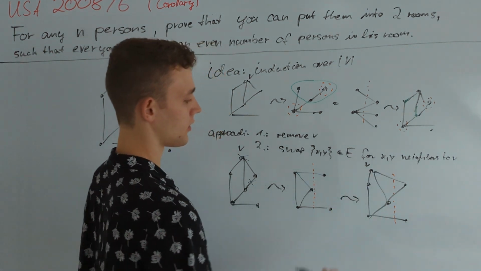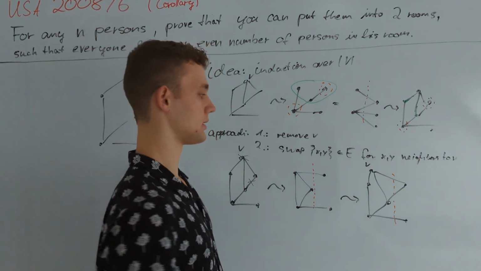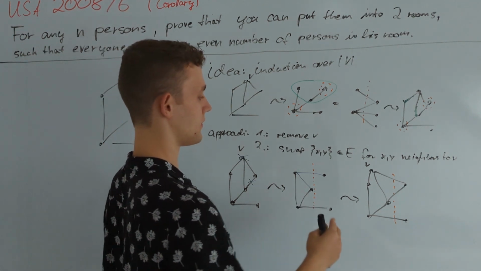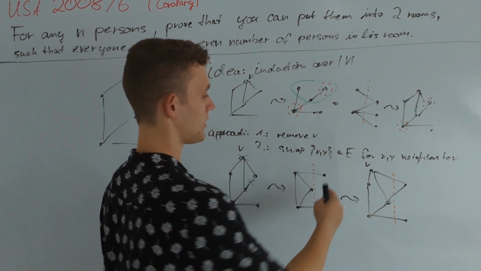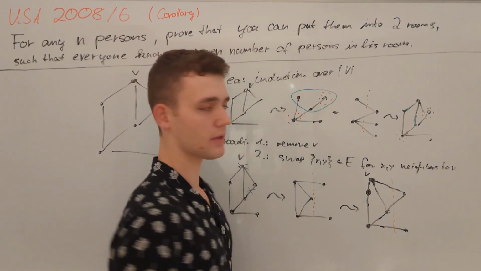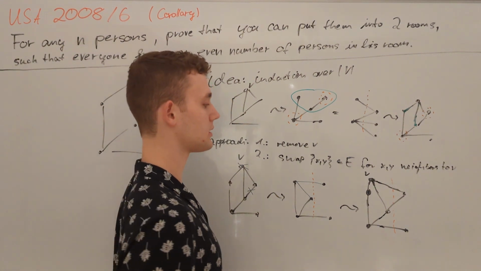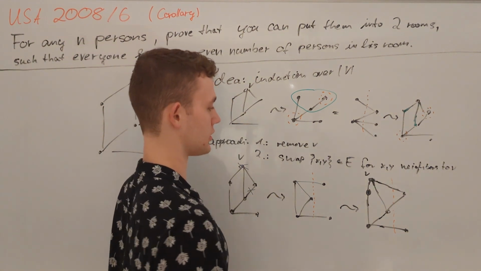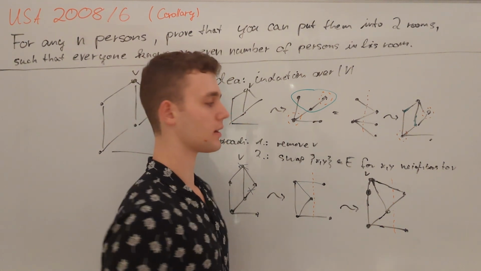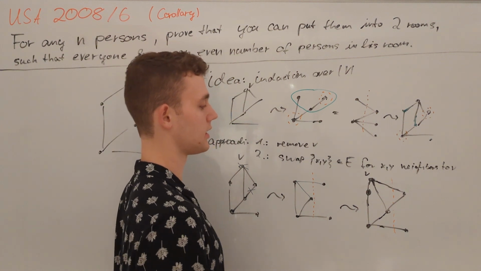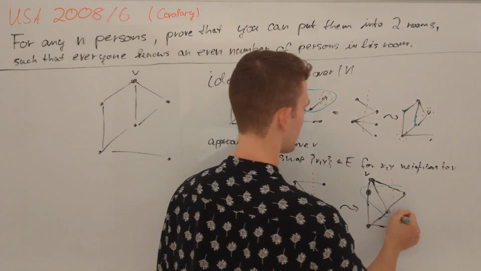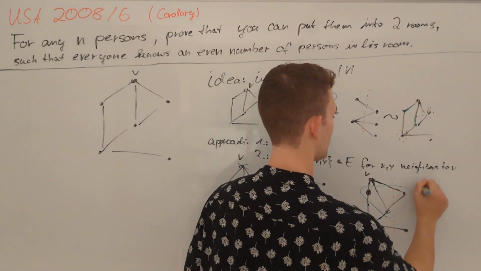And indeed, this worked out really nicely, because by construction, of course, V has an even degree inside its set. All of the non-neighbors to V also must still have an even degree because they had an even degree before. All of the vertices that are neighbors to V but lie in the other set are going to be considered next. We can verify that reverting that operation and putting V into the set where it has an even number of neighbors maintains our desired condition. Indeed, that must be true for V by definition because it does have an even number of neighbors inside of its partitioning set.